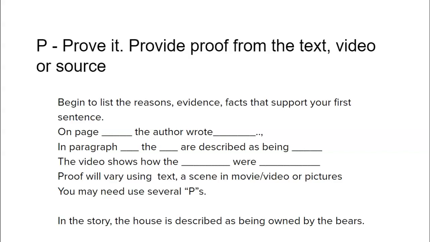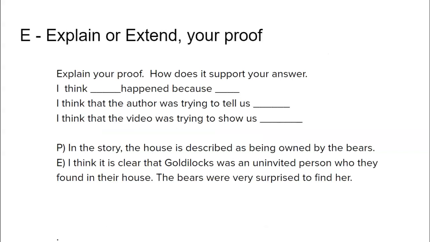Proof will vary using text, a scene in a movie, video, or pictures, and you will need several P's to do this. In the story, the house is described as being owned by the bears. That's an example from Goldilocks and the Three Bears.